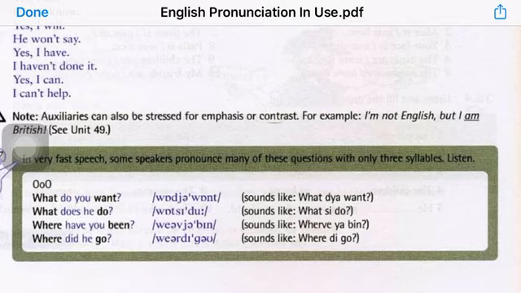It has to be pronounced with a stressed syllable because the sentence includes some kind of comparison between being English and being British. And of course, English refers to England, British refers to Britain, which is much bigger than England because it includes Wales and Scotland as well.